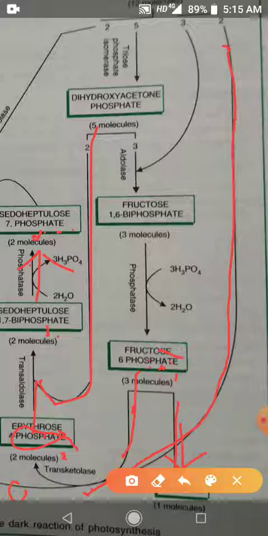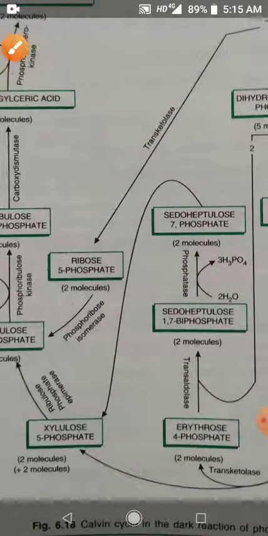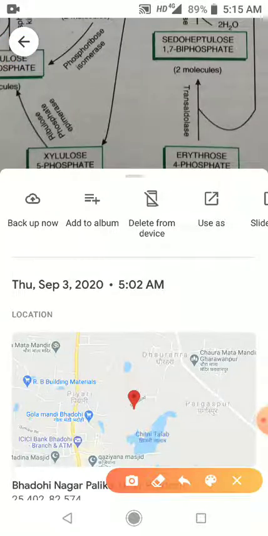Now 2 molecules of sedoheptulose 7-phosphate are going to combine with 2 molecules of phosphoglyceraldehyde from here. Then it will form 2 molecules of ribose and 2 molecules of xylulose.